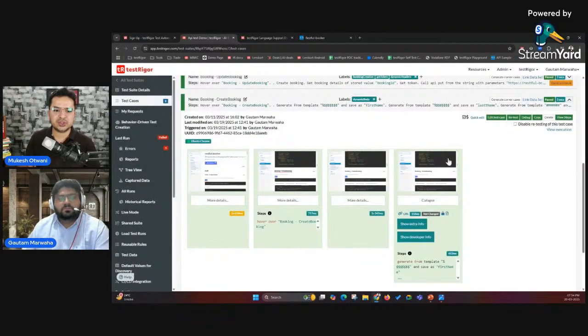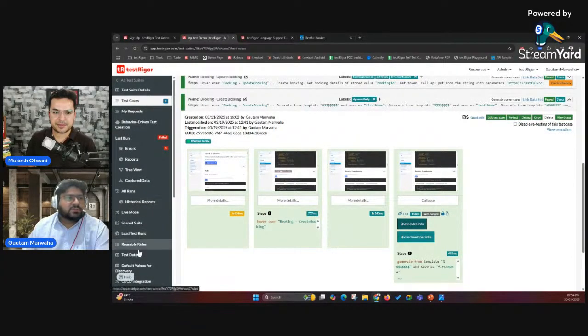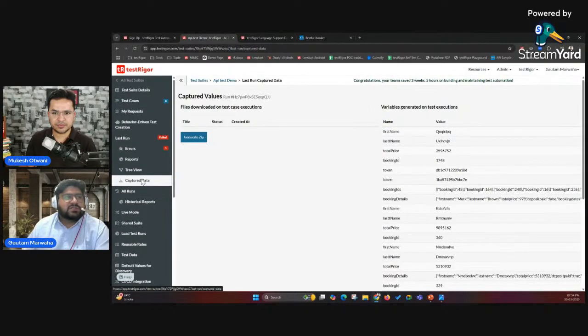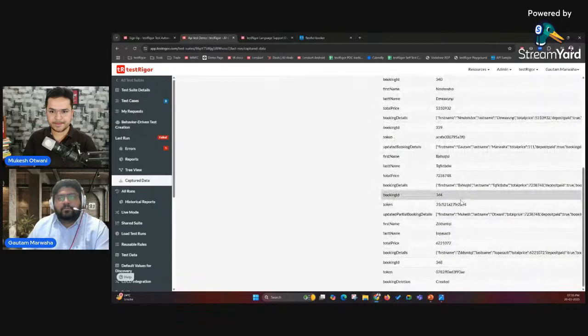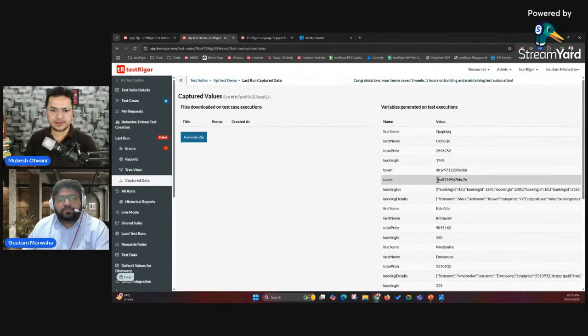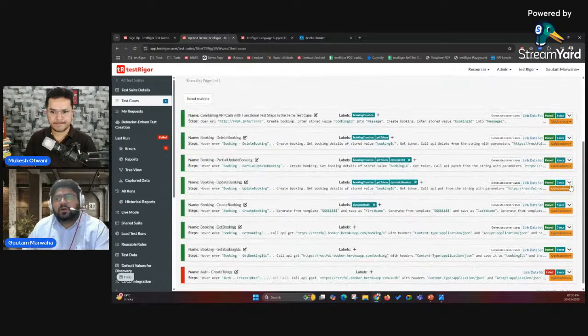And Gautam, maybe you can show the data that you are capturing, whether booking ID, on the left hand side, all the captured data. Yes. In this particular section, all the data that we are capturing in that particular run will appear like this. For quickly checking and debugging, you can see all the data which has been created. This is actually coming from all the test cases, but if you want to check specific data from a specific test case, you can come to that test case and click on show extra info. It should show you the data that is generated.